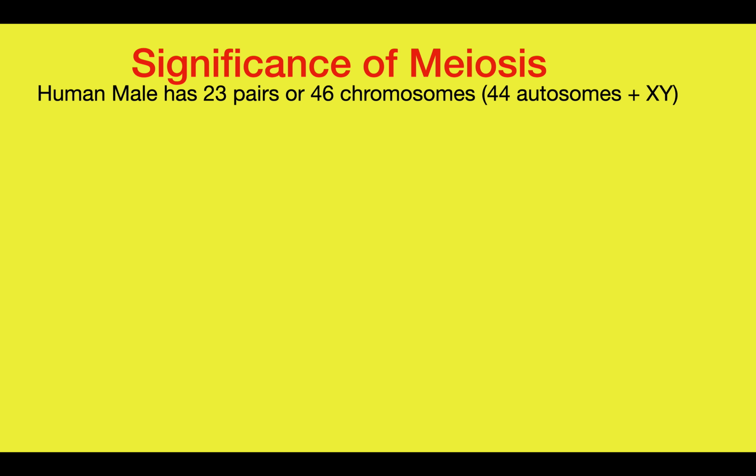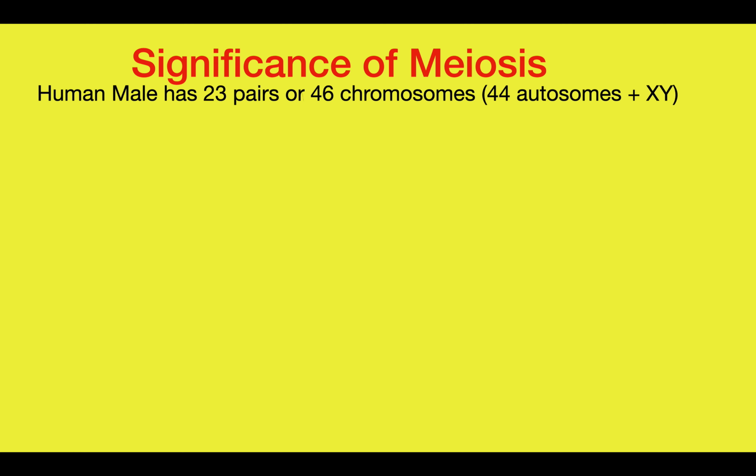Now let us move ahead and understand why meiosis is so important. What is its significance? Let us begin with the number of chromosomes in a human male, that is 23 pairs or 46 chromosomes. It contains XY as the sex chromosomes.